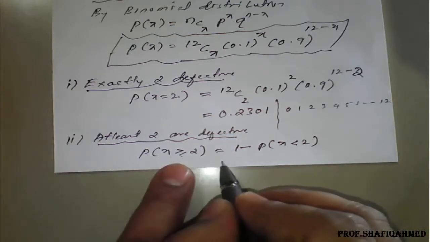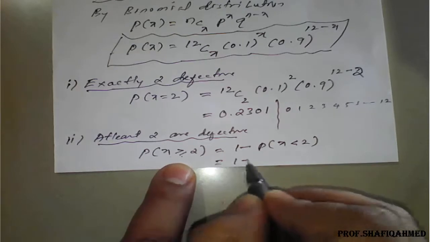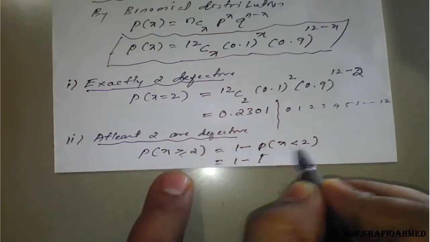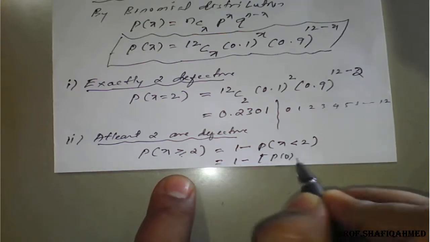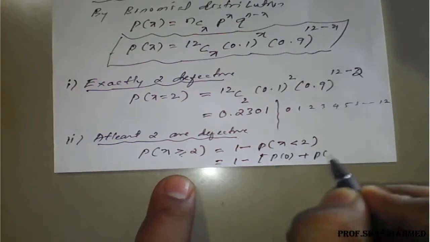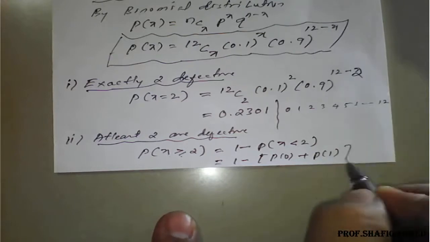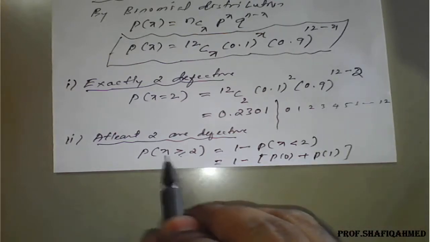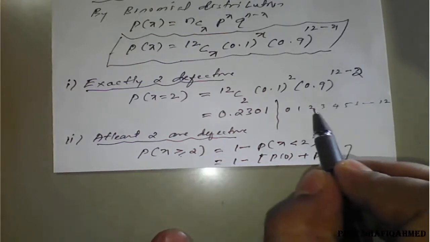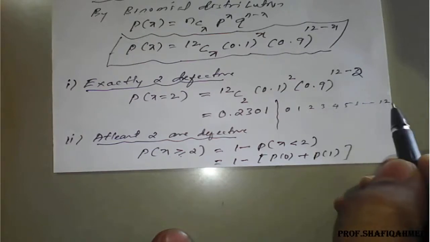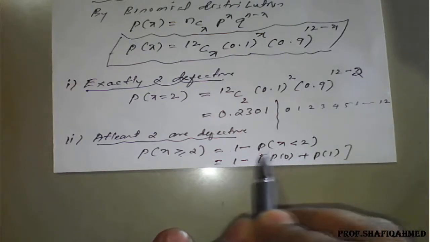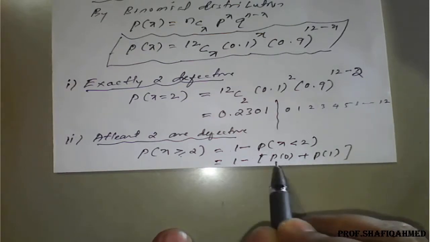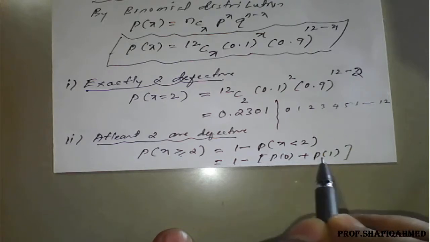So therefore this can be written as 1 minus bracket p of x strictly less than 2. Strictly less than 2 means we have p of 0 plus p of 1, only 2 events. But if you take directly x greater than or equal to 2, from 2 to 12 we have almost 11 events. So instead of 11 events, by using this simplification we can cut it to p of 0 plus p of 1.